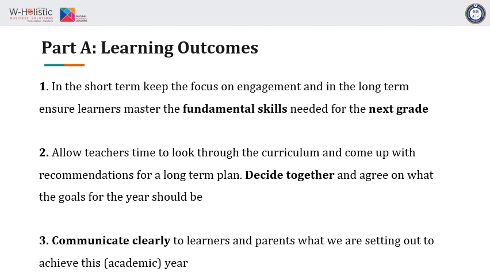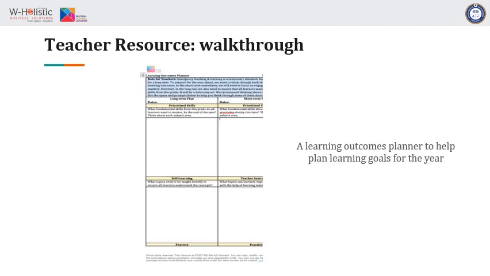So as we move on to the next slide, you will see how you can begin to plan for the short term and for the long term, for the students and yes, for your teachers, because these are very important elements when you think about learning outcomes. As you can see on this current slide, you will see a resource right there. And this resource is put in your toolkit, okay? So you can always get it out of your toolkit and begin to use it for your planning sessions.